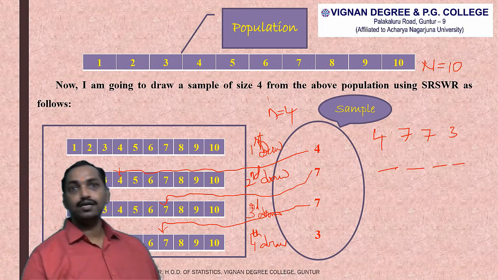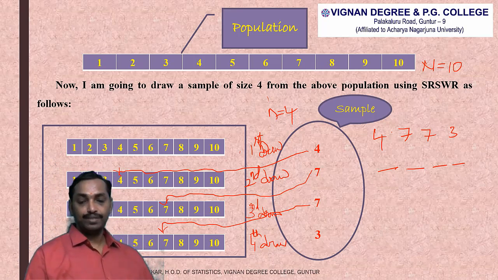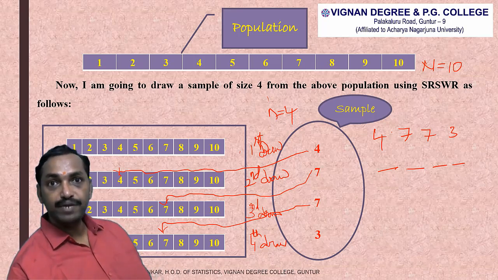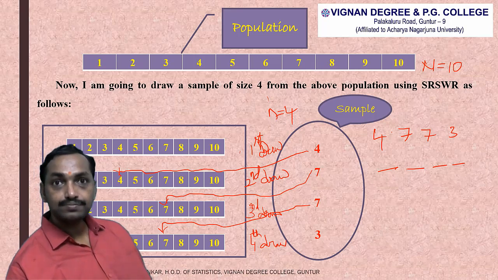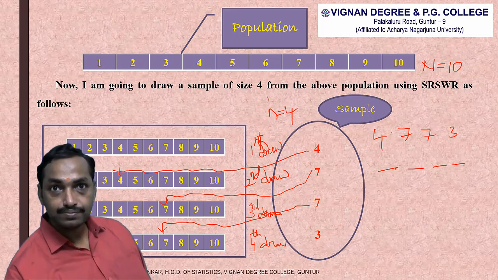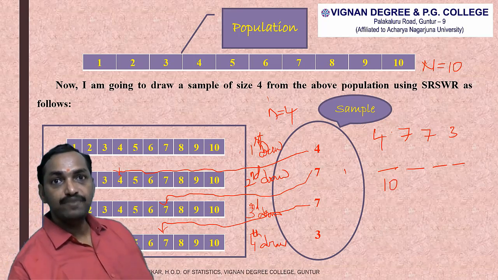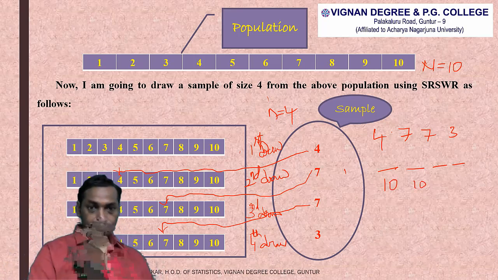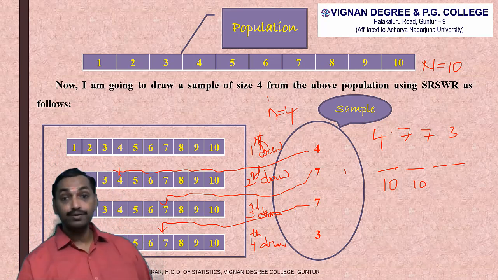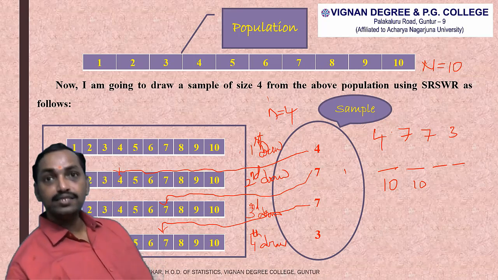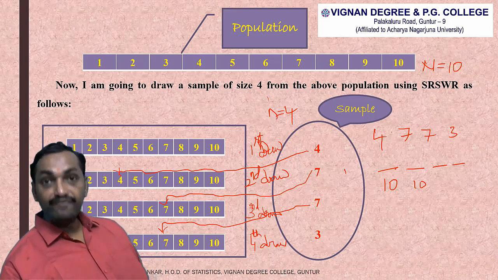The first position can be filled in 10 ways, because we have 10 numbers in the population. Again the second position will be filled in 10 ways, because the first number is replaced into the population before going to the second draw. Similarly, the third place will be filled in 10 ways again.